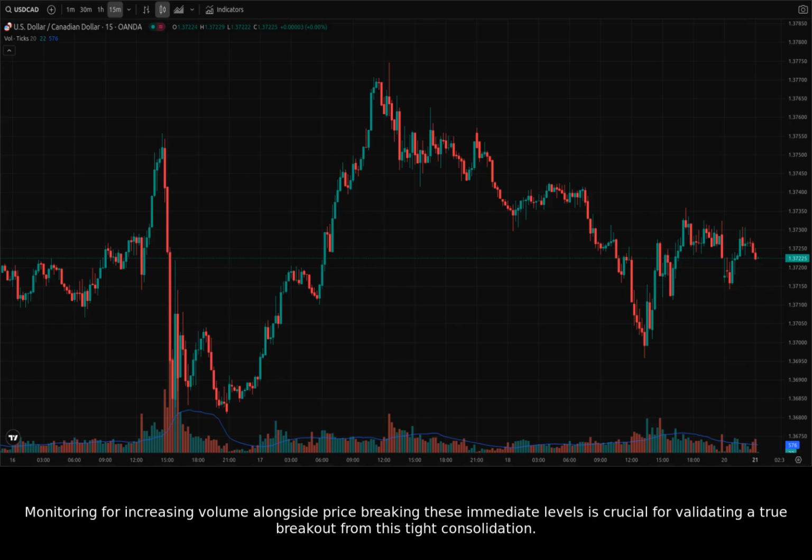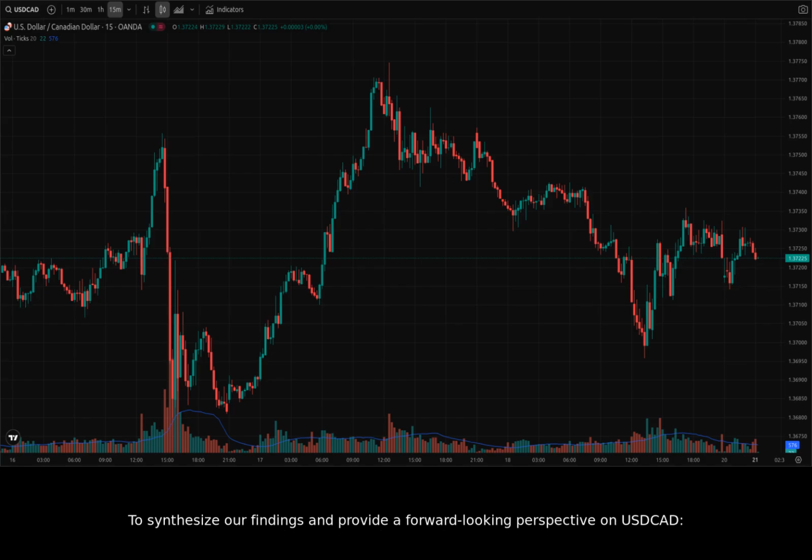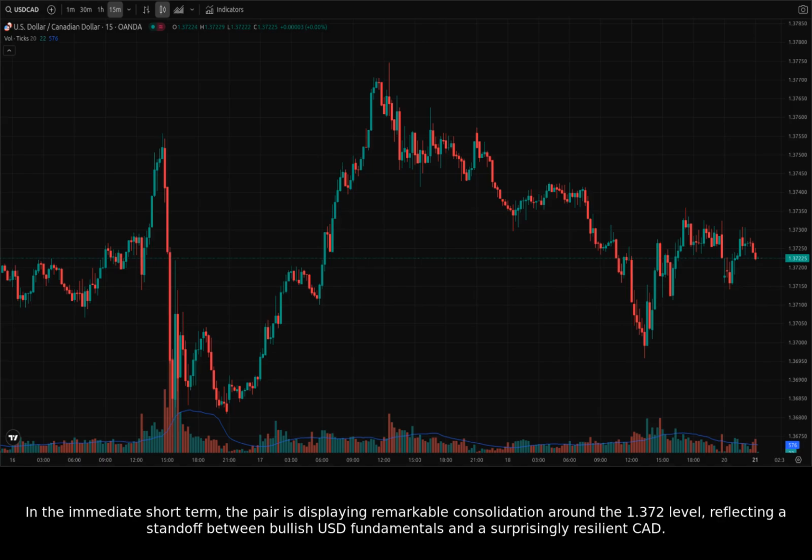Monitoring for increasing volume alongside price breaking these immediate levels is crucial for validating a true breakout from this tight consolidation. To synthesize our findings and provide a forward-looking perspective on USDCAD: in the immediate short term, the pair is displaying remarkable consolidation around the 1.372 level, reflecting a standoff between bullish USD fundamentals and a surprisingly resilient CAD.